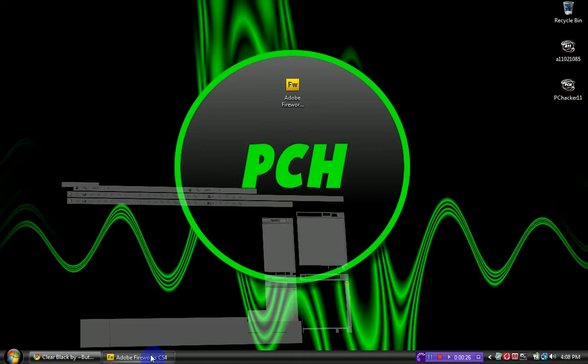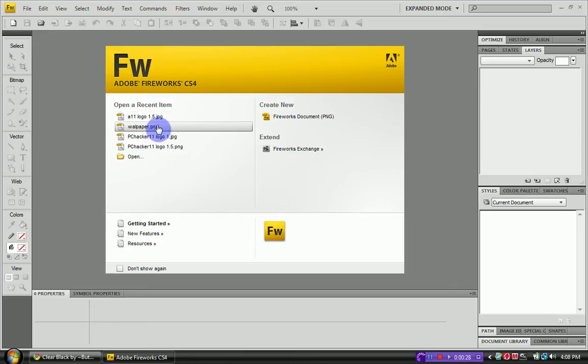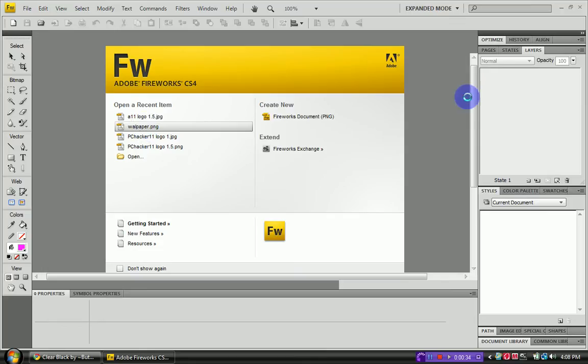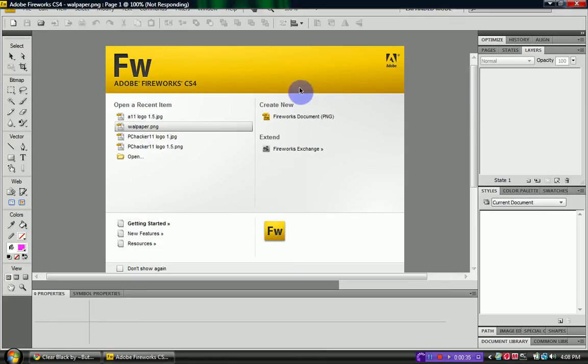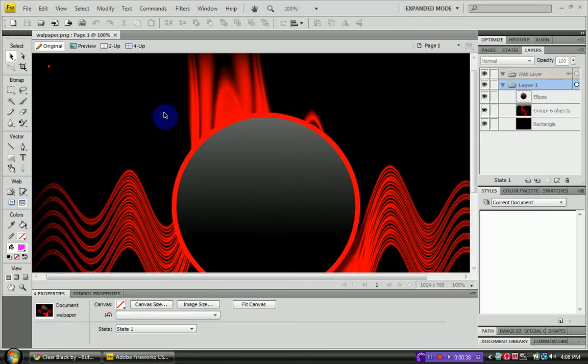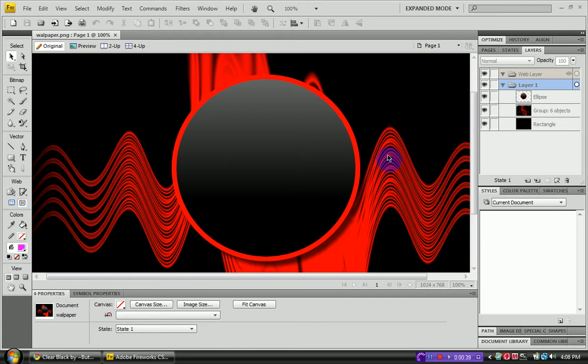So open up Fireworks and then find the picture that you want to change the color of. I'm going to just change the picture of this wallpaper right here. And it's a red wallpaper, so let's say I want to change it to some other color.